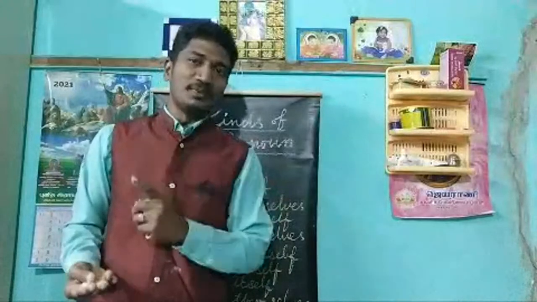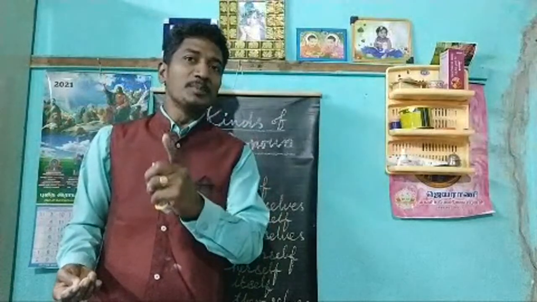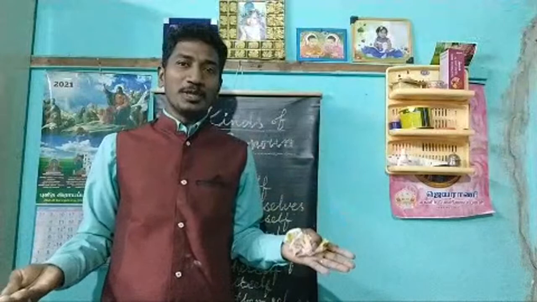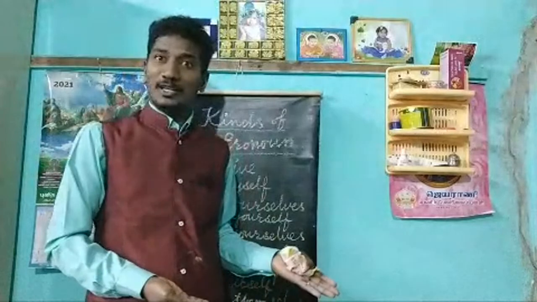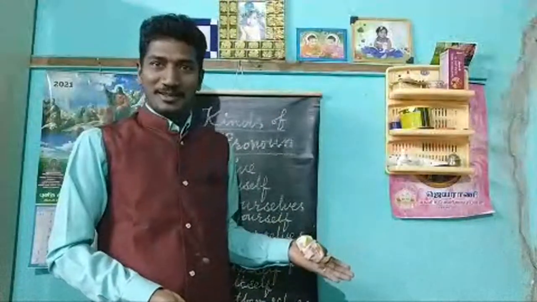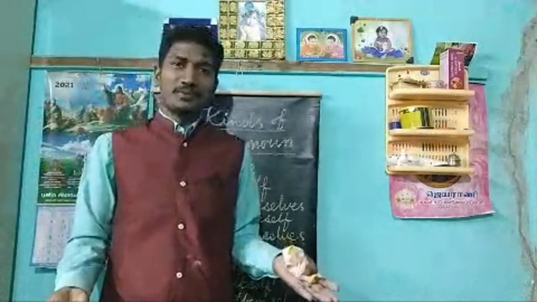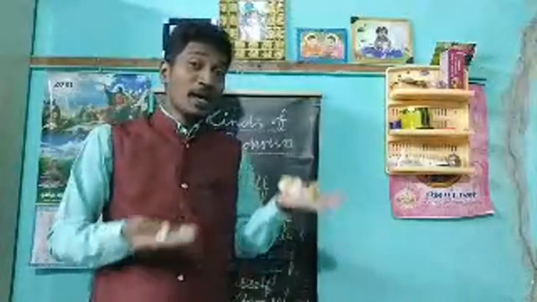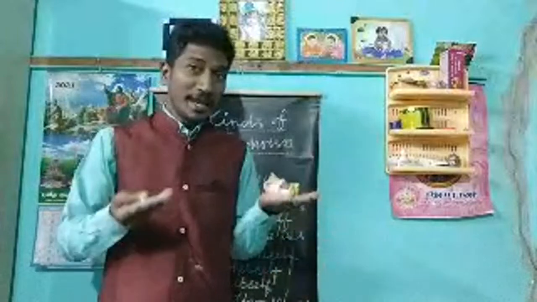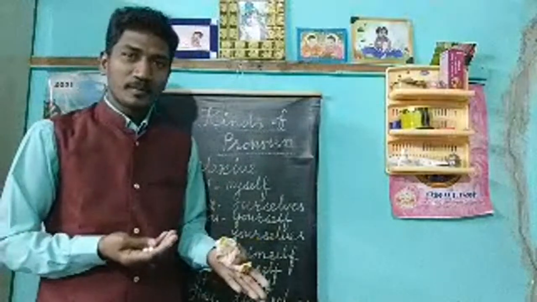You get ready yourself. Next, he plays himself. He doesn't expect anybody to support. And she has to come here by herself. She cannot expect somebody to help her. And it jumps on the tree by itself. And they have to do their work themselves. It's their work. They have to do it. Do you understand? The reflexive pronoun is done.